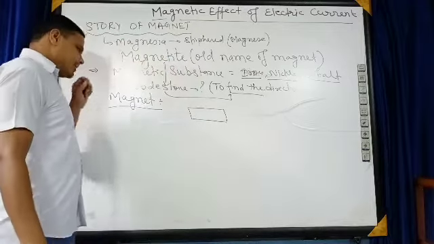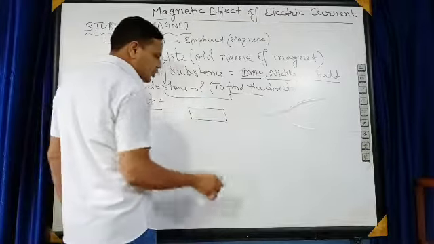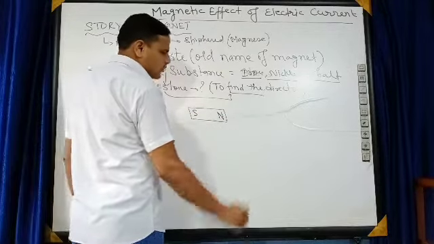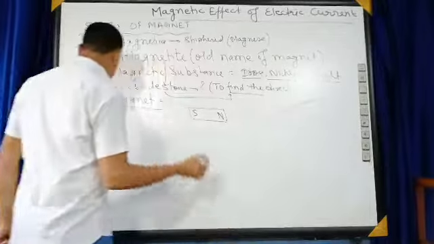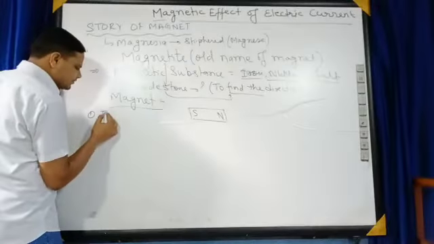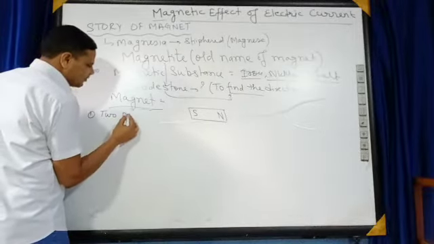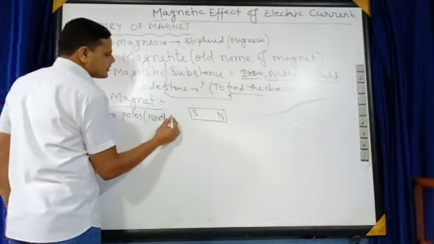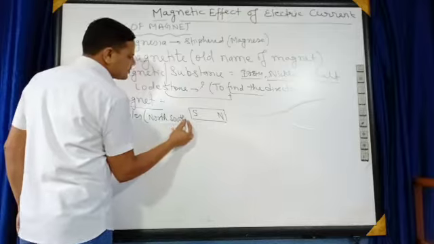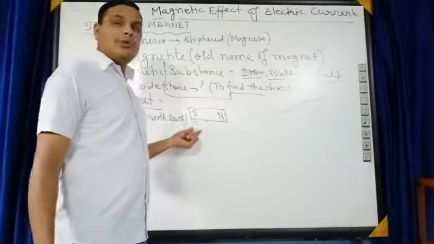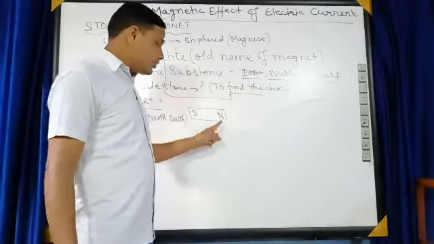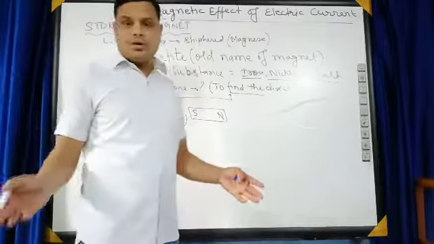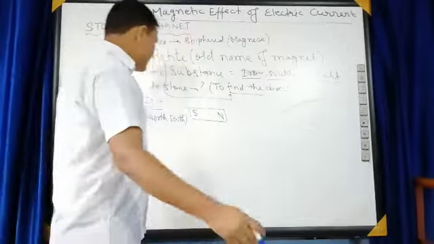Suppose that we are taking a magnet. A magnet has two poles, one north pole and one south pole. The south pole points in the north direction and the north pole points in the south direction, because our earth is also a big magnet.